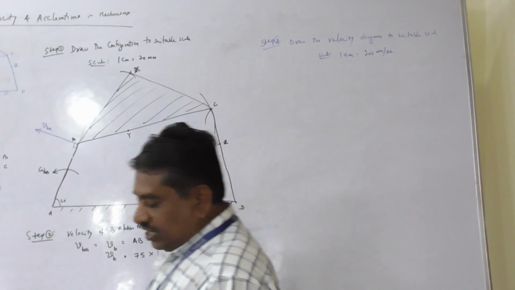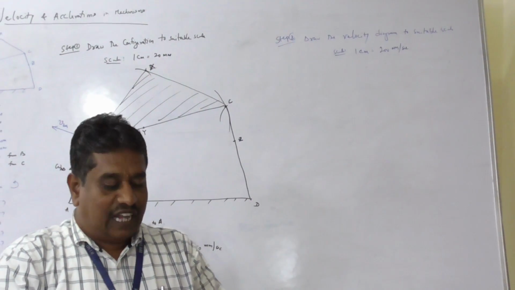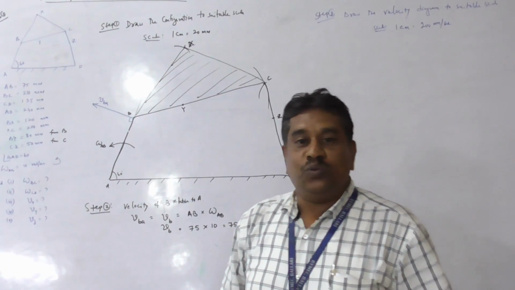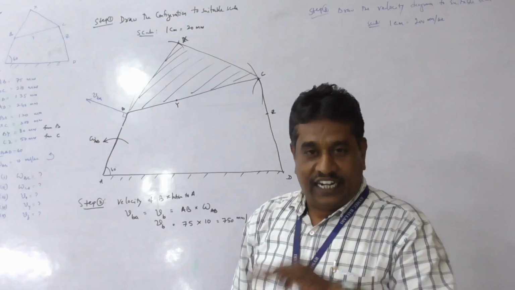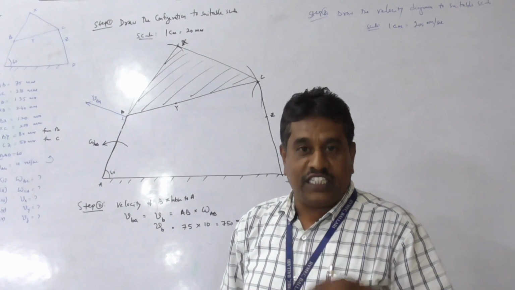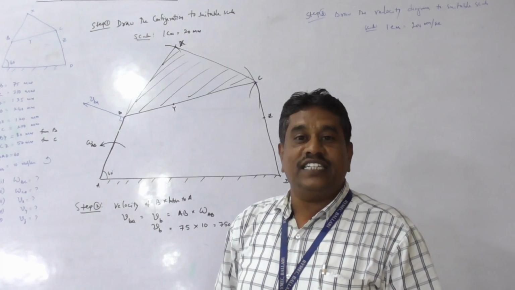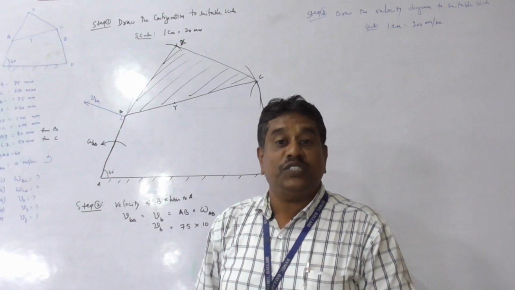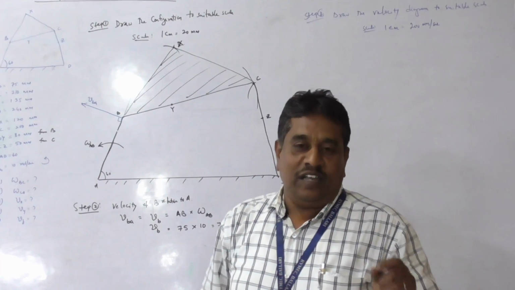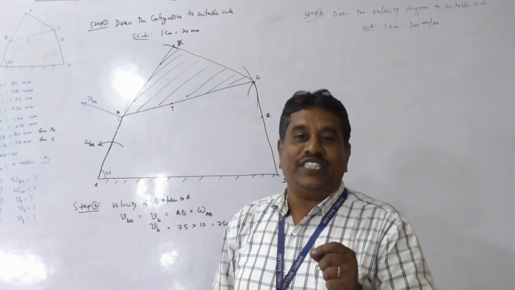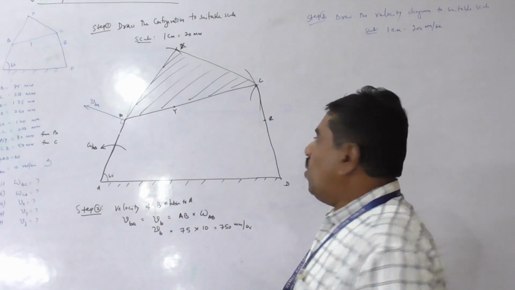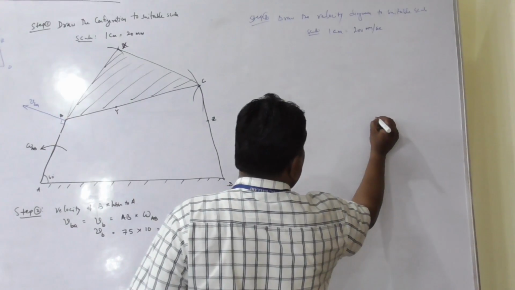Now, before starting the velocity diagram, as you know, velocity is the rate of change of displacement, and it is classified into 2 categories, absolute quantities and relative quantities. Absolute velocity is the velocity of any moving body with respect to a fixed body. Relative velocity is the velocity of a moving body with respect to some other moving body. Hence, first fix the pole. Pole represents all fixed points of the mechanism. Pole is represented by a point O. Now, I will fix the pole O.